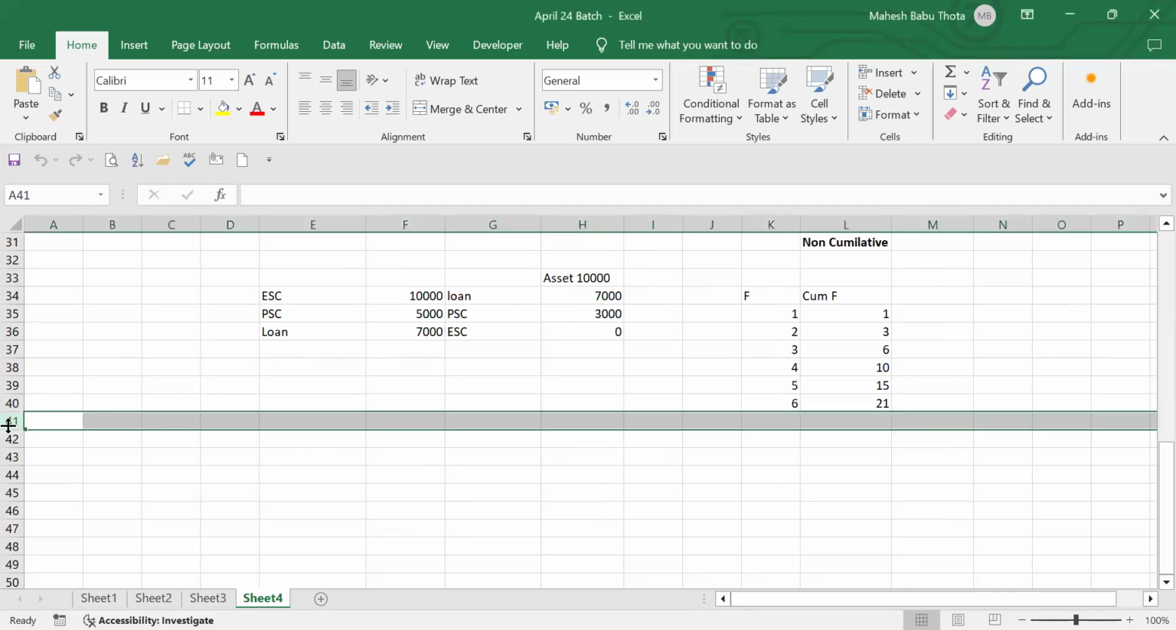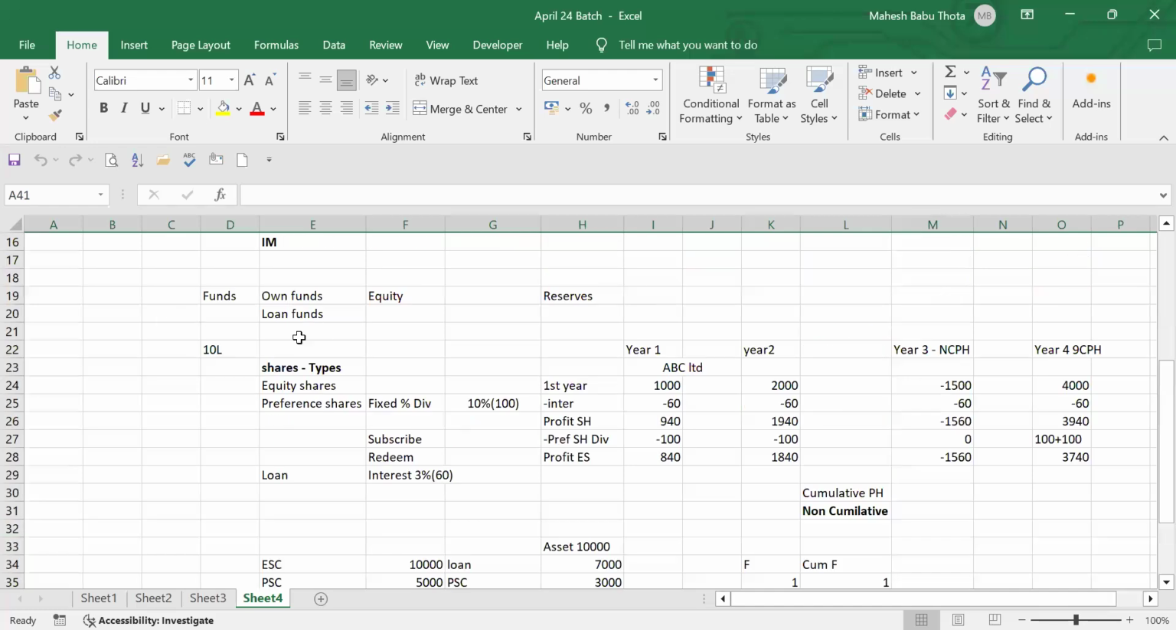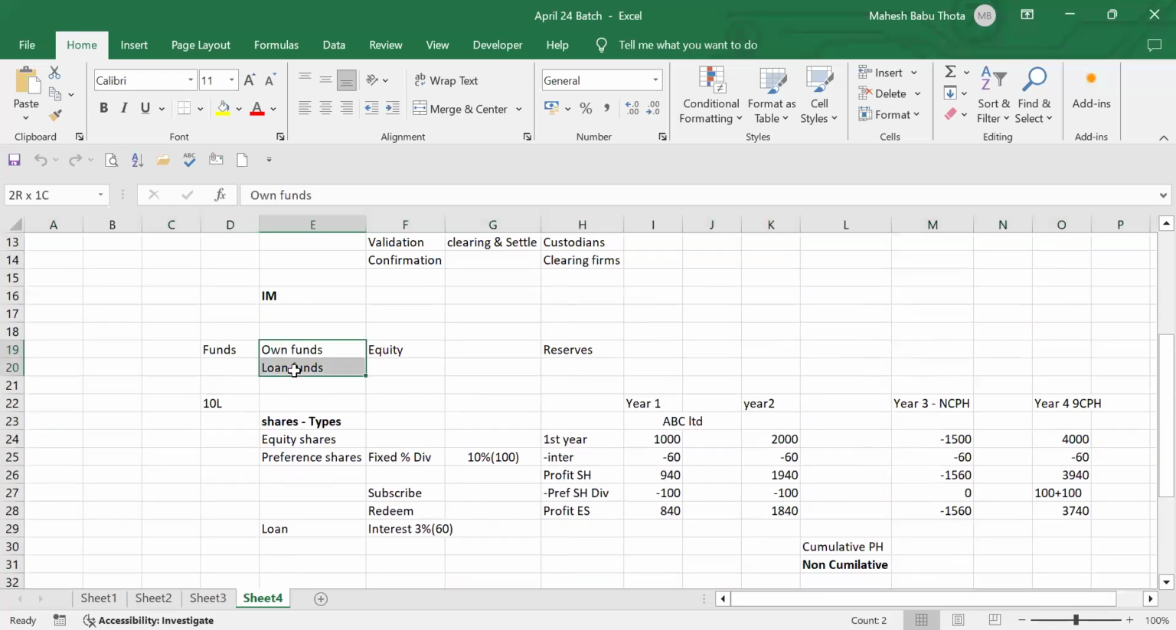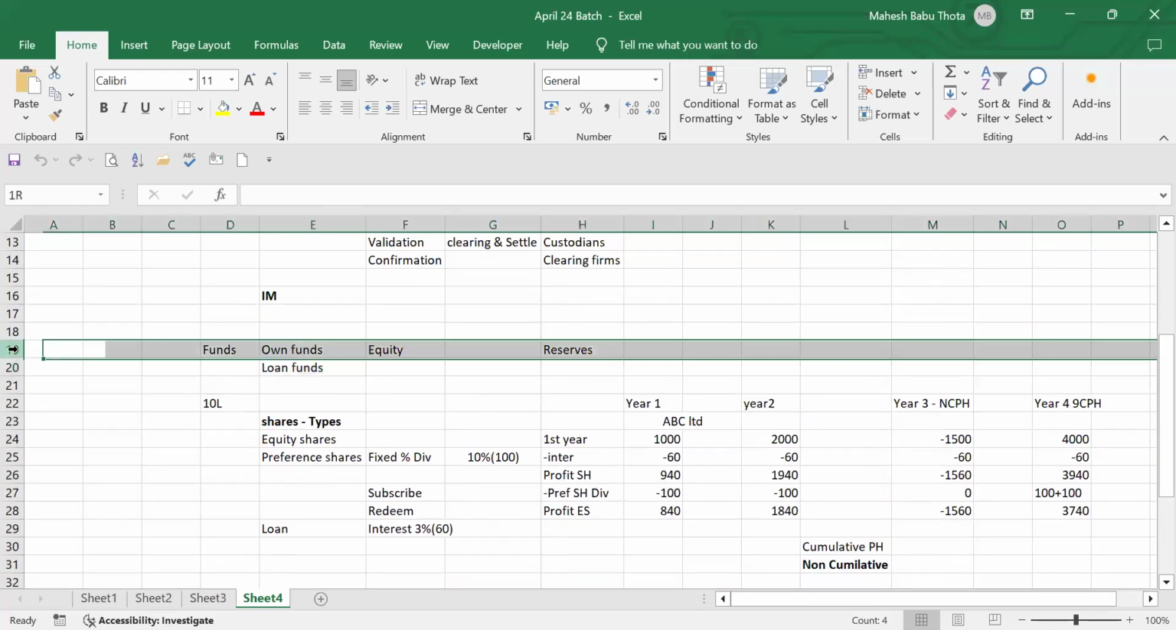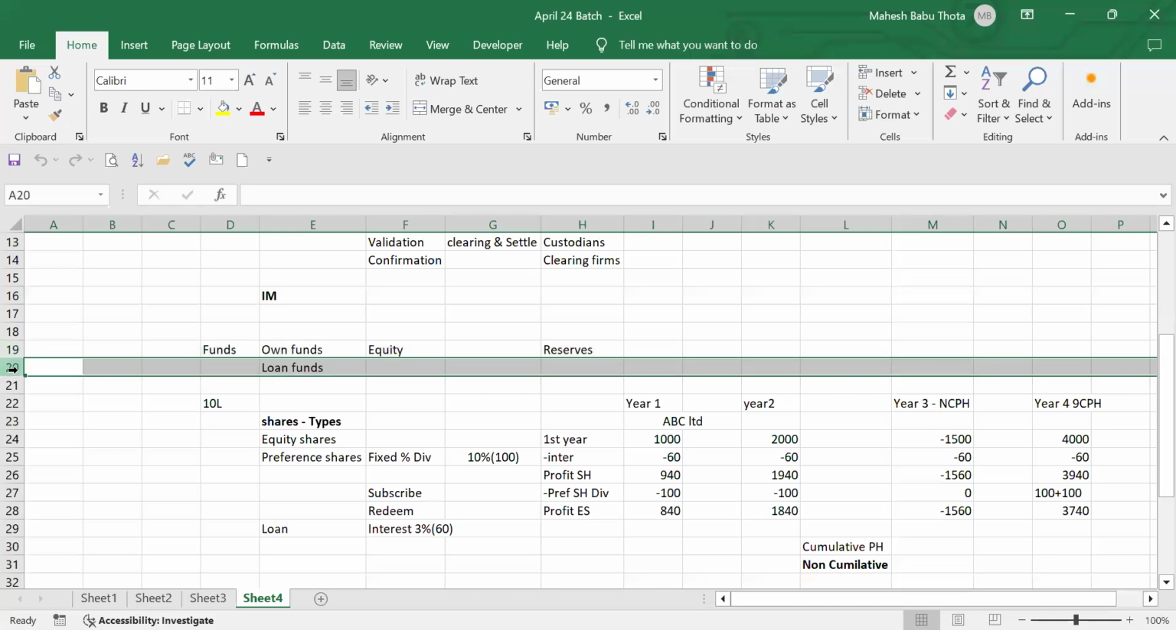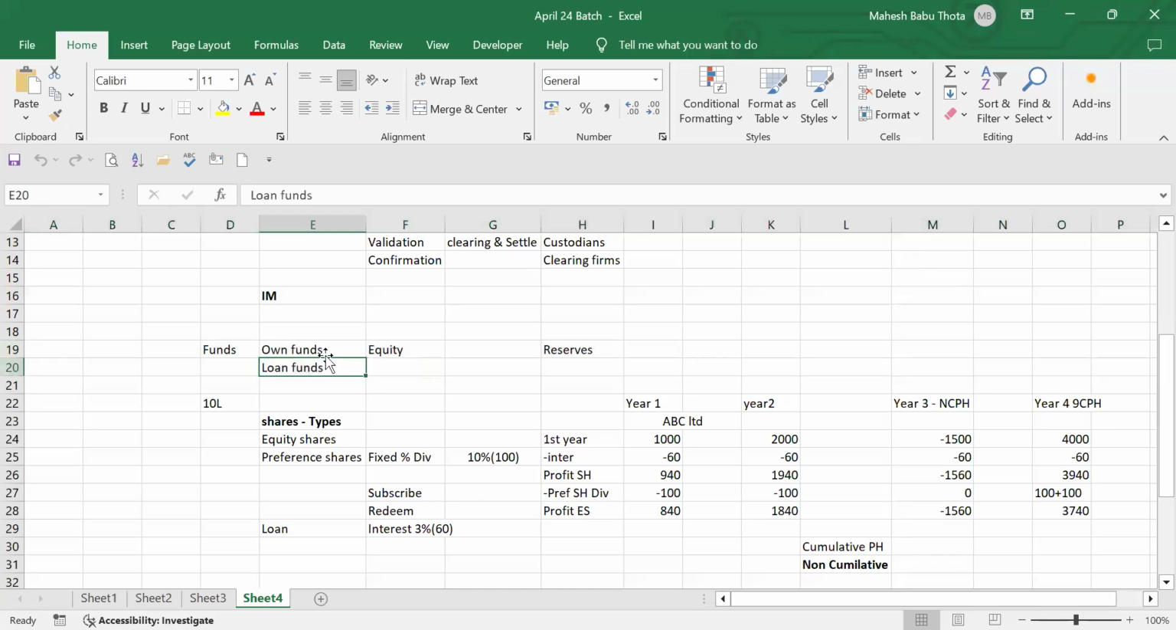Yes, Mahesh. So in today's class, let me talk again. I have to talk about a few more things on the same concept, like own funds and loan funds we are discussing, right? Own fund is something related to the equity fund, and loan fund is something that we borrowed from the financial institutions. Okay, this is how we spoke.